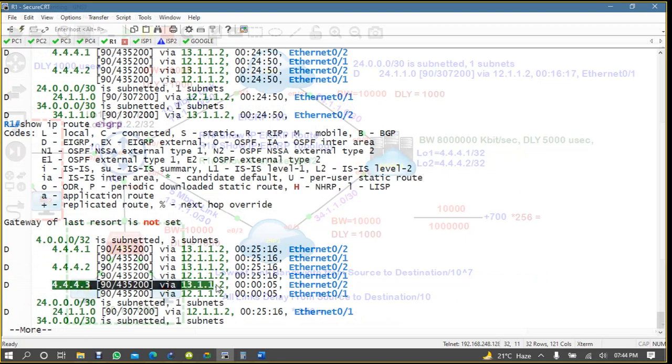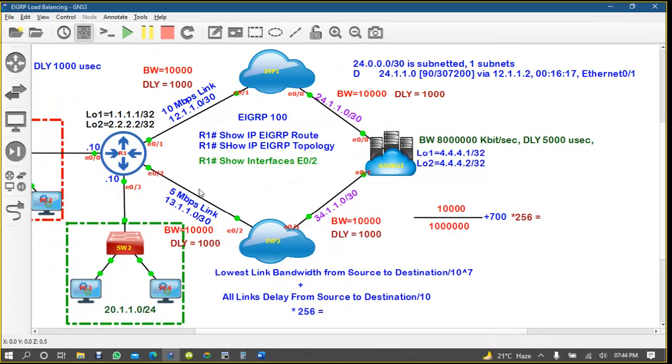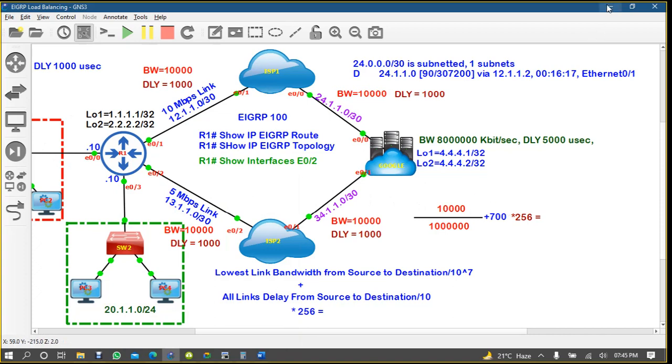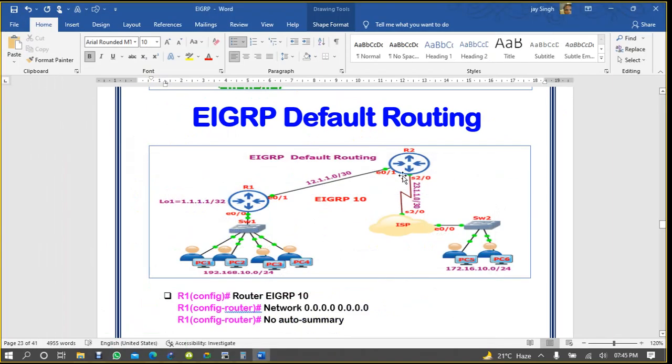So a few things are good for EIGRP default routing. But the problem is maybe you do not want to advertise a few of your networks. Whatever network you connect to your router, all the networks will be advertised, right? So for a few things it is good, for a few things it is not good.